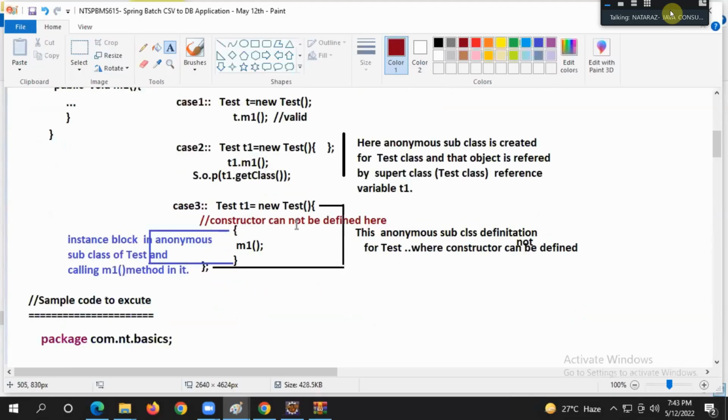See, guys, Case 3. This is the real invitation. Test t1 = new Test() {...}; Here, an anonymous subclass for the Test class. What do you say, guys?